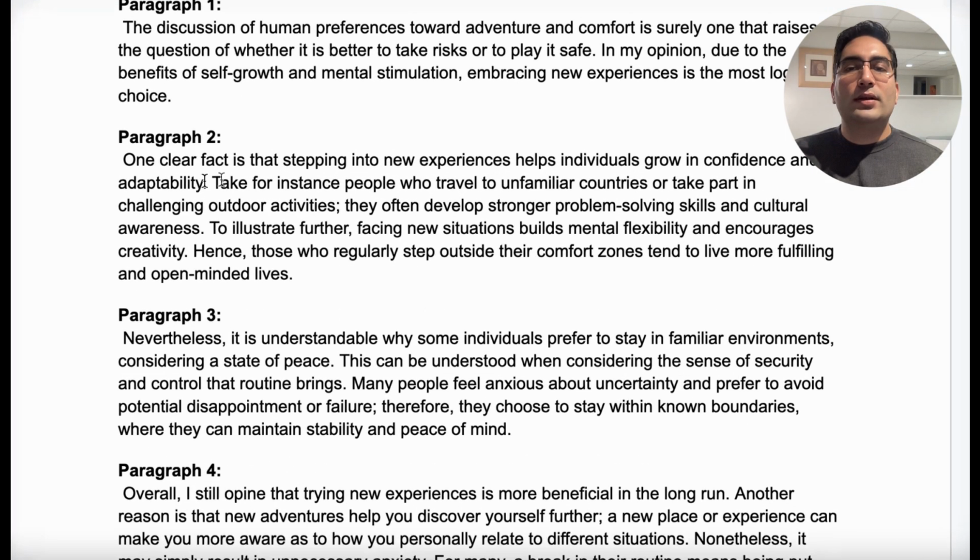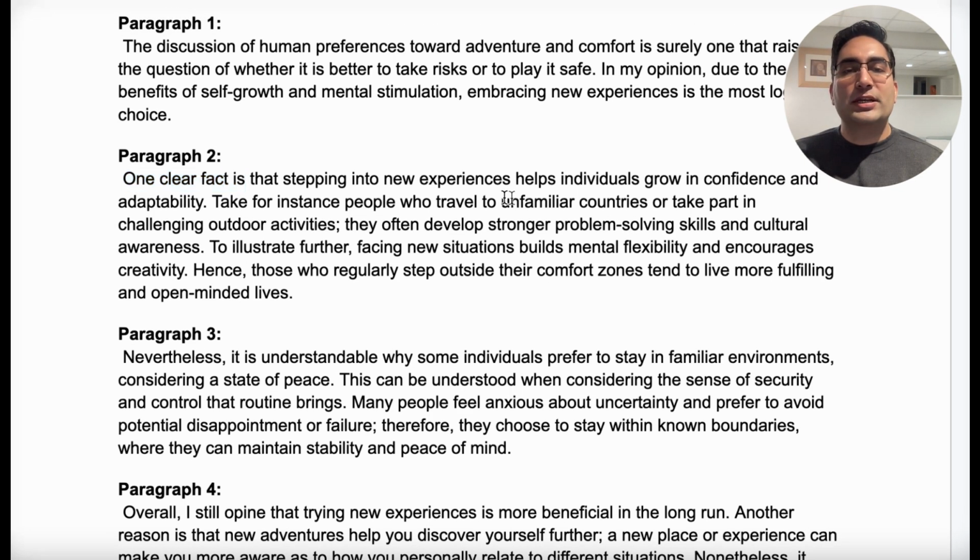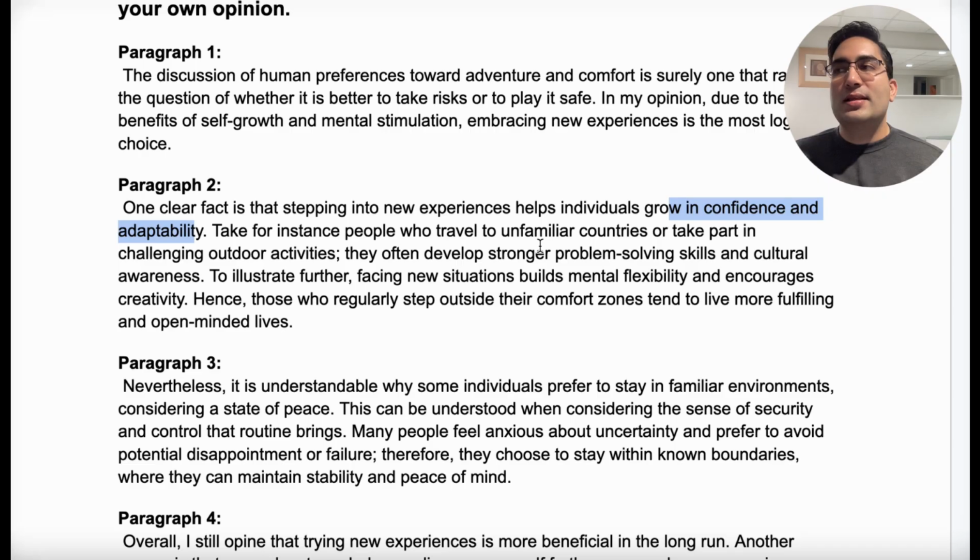We start by saying one clear fact is that, notice how much fancier this is compared to things like to begin with, or firstly, or worse, not saying anything at all. One clear fact is that stepping into new experiences helps individuals grow in confidence and adaptability. Always make sure in the topic sentence you have the actual topic that you're going to elaborate later on. That's what's called a topic sentence. You need to have a topic. Never say stuff like, this is important because of many reasons. State those reasons.